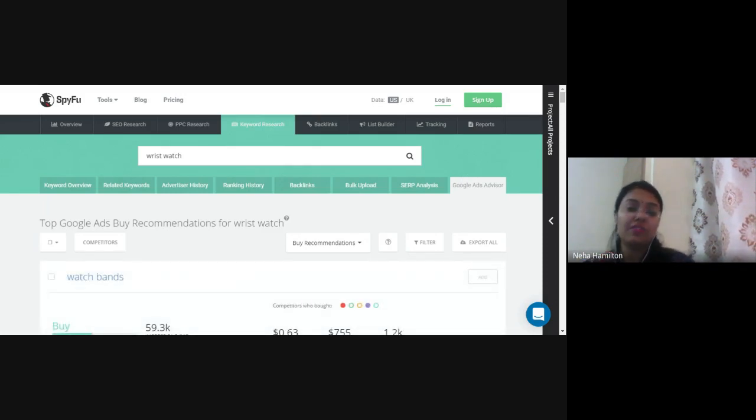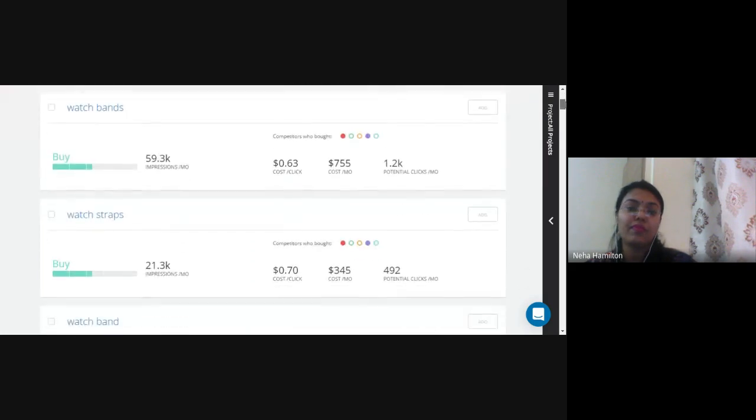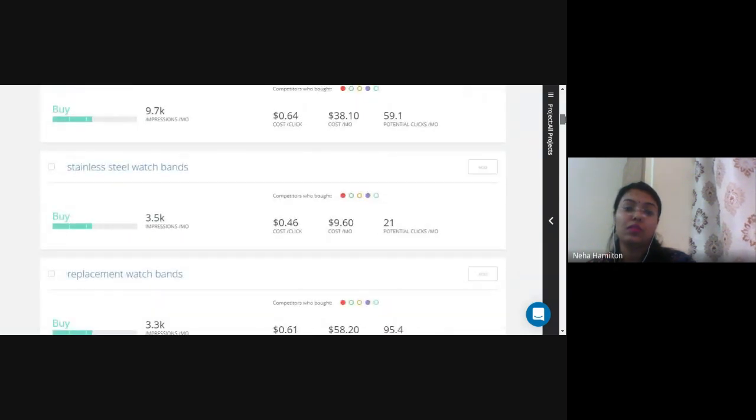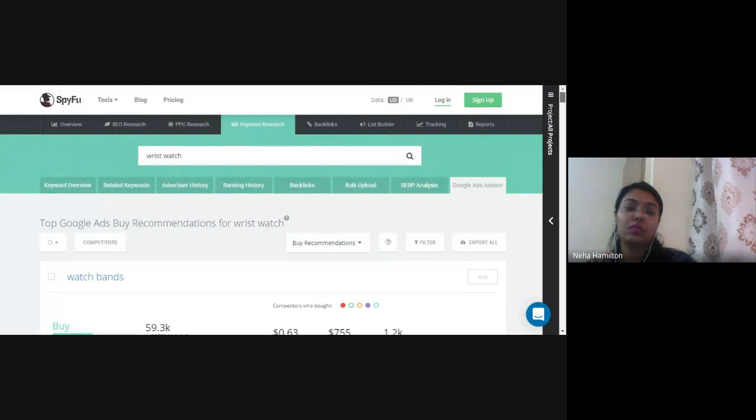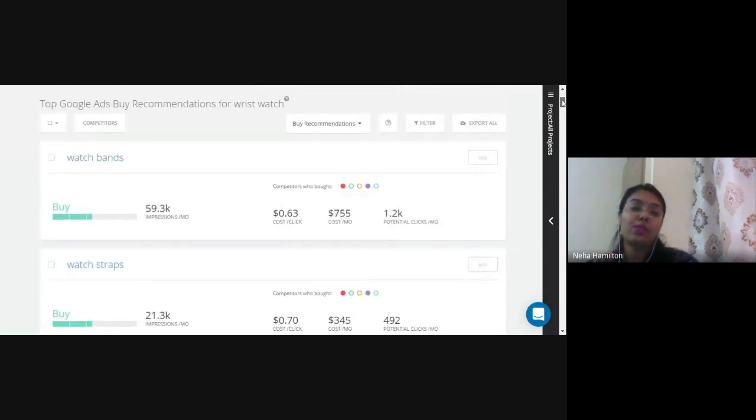So this is something different. Okay. So when I have clicked on Google Ads Advisor, they have given me top Google Ads recommendations for wristwatch. So Spyfu is also giving me some kind of recommendation that these can be the keywords that you can use. For example, they are telling me watch bands.